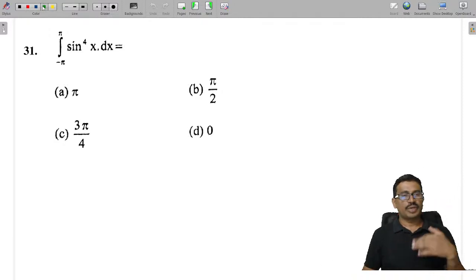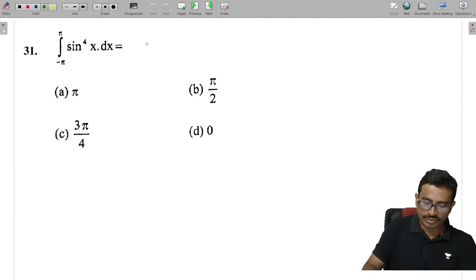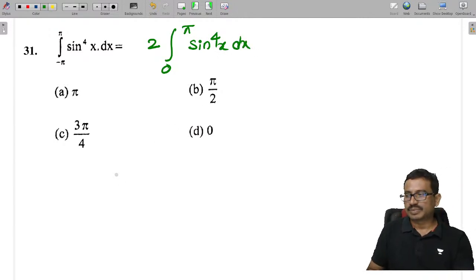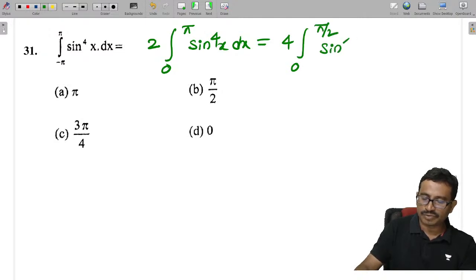And here also we have minus a to a. So check for even or odd. So it is even only. So then it will become 2 times the integral from 0 to pi of sine power 4x into dx. Again we can split this into 2 parts since it is again even. So which will be 2 into 2, 4, times the integral from 0 to pi by 2 of sine power 4x into dx now here.